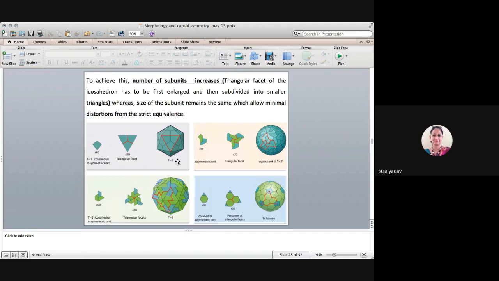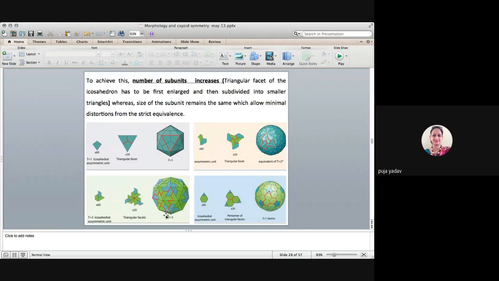So for T equal to 1, there are 3 proteins. ये है T equal to 2. So एक जो subunit है वो 2 proteins की बनी हुई है यहाँ पर. ठीक है, तो again यहाँ पर 3 proteins हैं, but हर में कितनी हैं? 2 subunit हैं. So total 6 into 20, 120. अगर T equal to 3 है, so 1 subunit is composed of 3, 1 2 3, and one triangular here is containing these 9.